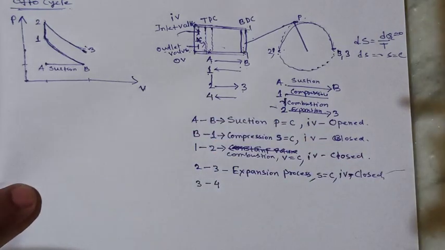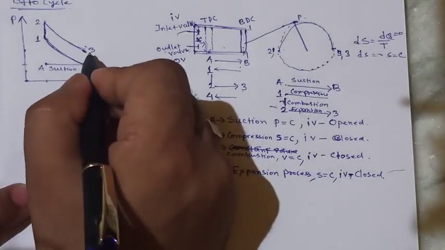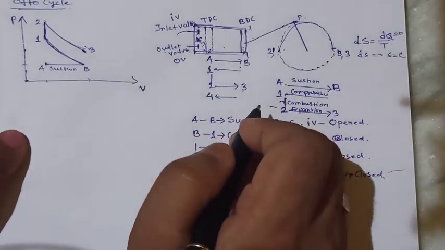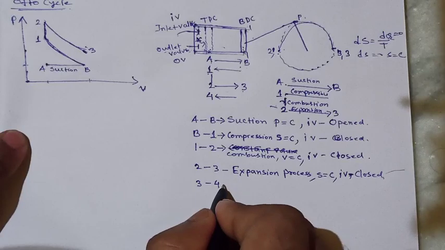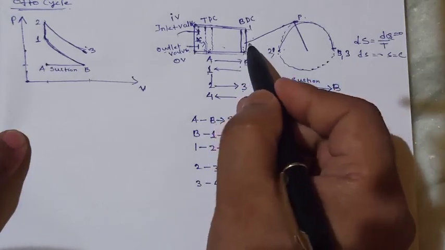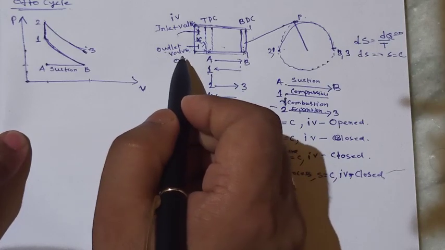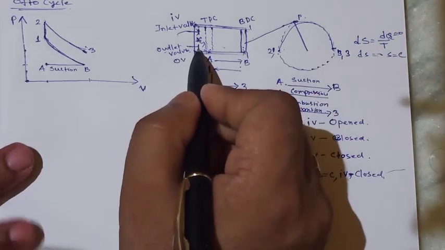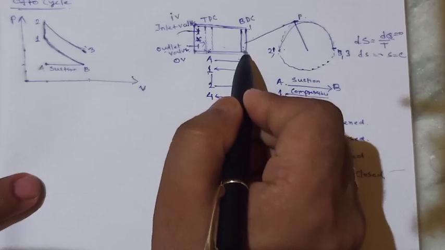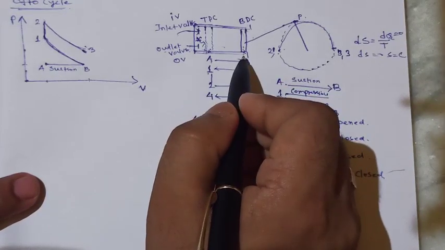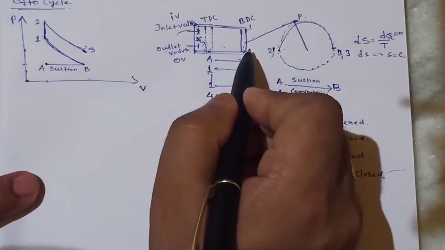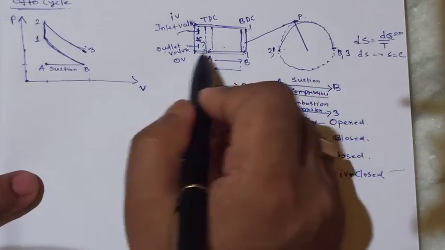Now in this case, I have already said that the outlet valve will open and some of the gas will be released from this chamber, and the piston will not move. That means the volume is constant while pressure reduces.